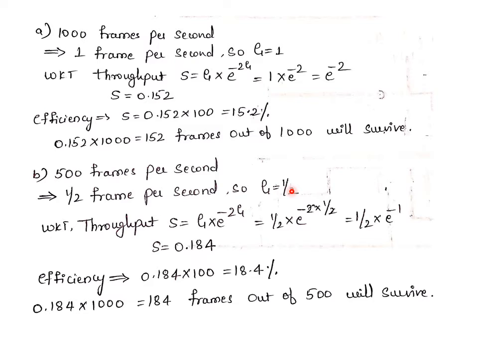Why do we need to consider 1 millisecond only? Because in the previous slide we got the value for TFR, that is 1 millisecond, and only with respect to that are we considering the G value here. Again, the same equation is used to calculate the throughput: S equals G into e raised to minus 2G, half into e raised to minus 2 into 1 by 2. If I substitute the value of G and calculate, I get S equal to 0.184. To calculate efficiency, you multiply this S value by 100 to get the efficiency in terms of percentage.